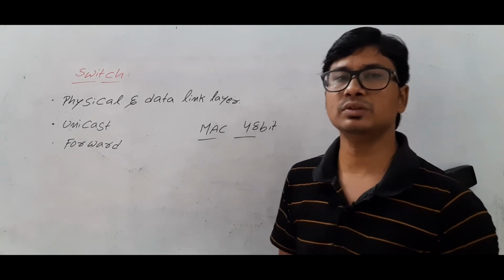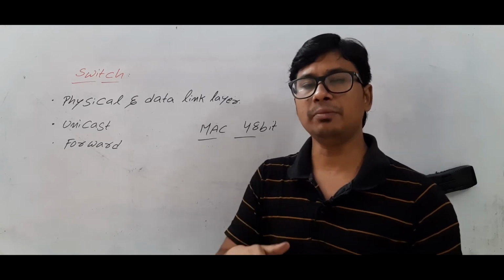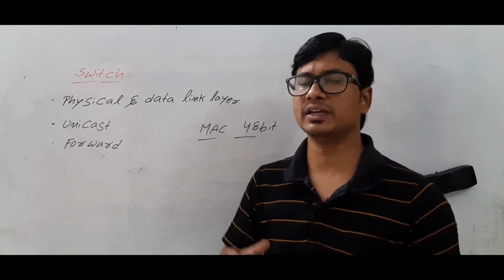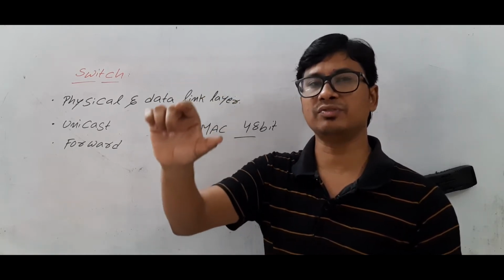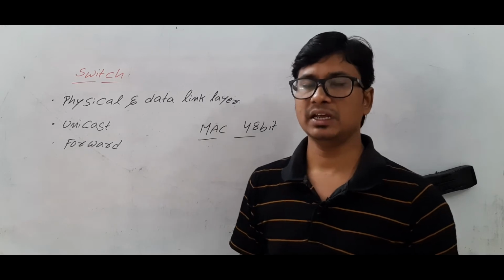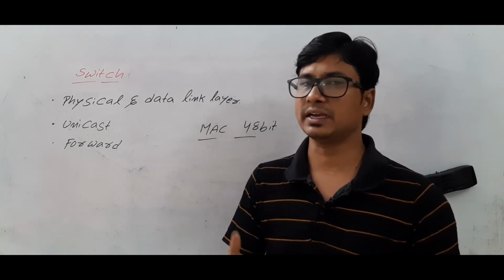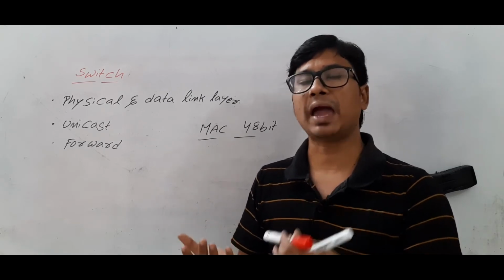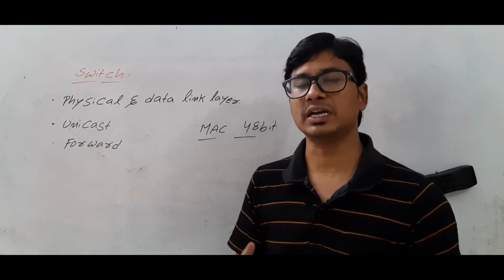When it comes to the hub, it will do the broadcasting because a hub consists of only the physical layer. It does not consist of the data link layer, so it cannot even check the MAC address inside the packet. If it cannot identify the MAC address inside the packet, then it cannot identify the destination to whom the packet belongs. Then what will it do? It will simply broadcast the packet.